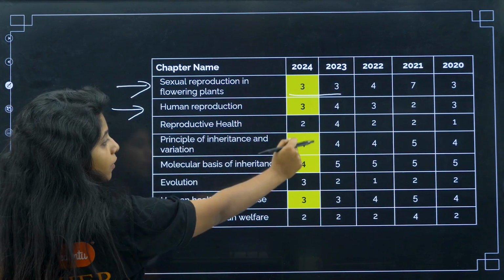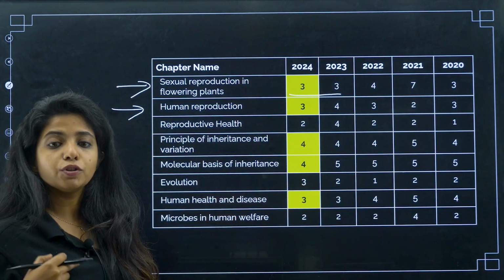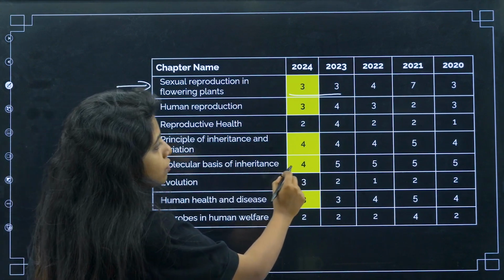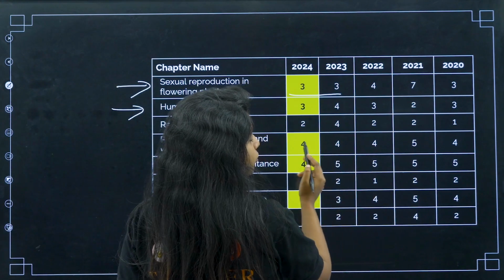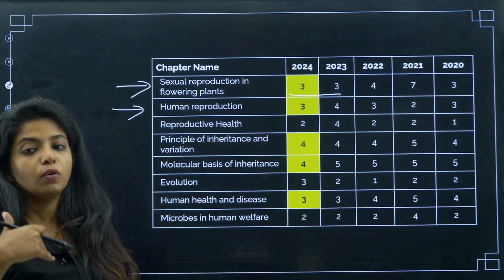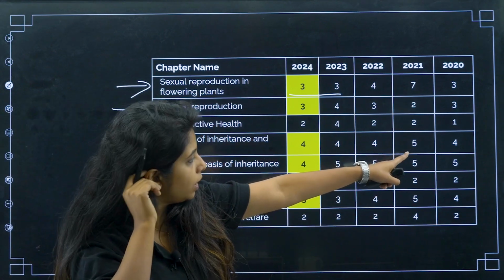So as I said, the ones that I have marked in color are the ones that you need to prioritize more. Cool. Principles of inheritance and variation, if you see, 4, 5, 4, 4, 4, 4, 4, it has been 4. Okay, it's not going below it, it has not gone above it as well. Only once it went above, that's all.